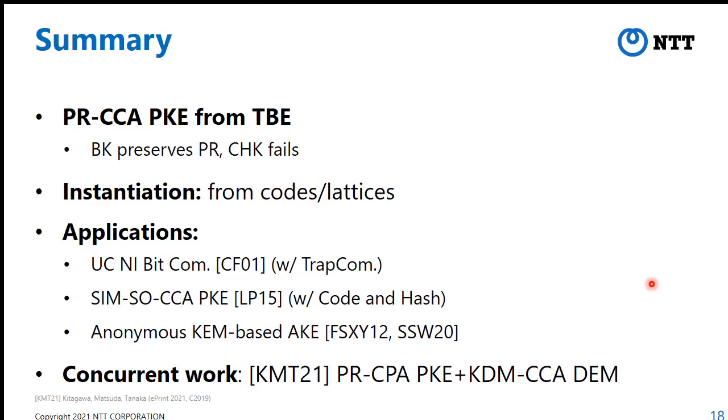This is very interesting. As other applications, we can construct bit commitment, simulation-based selective opening CCA secure PKE, and anonymous AKEs. Finally, as a concurrent work, Kitagawa, Masuda, and Tanaka also propose a PRCCA PKE from PRCPA PKE plus key dependent message CCA secure DEMs. Okay, that's all. Thank you.